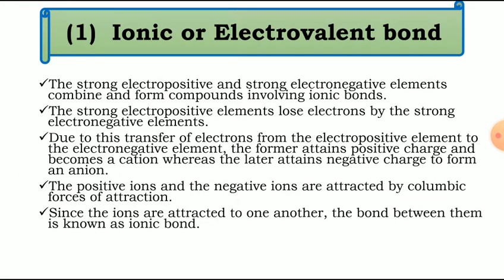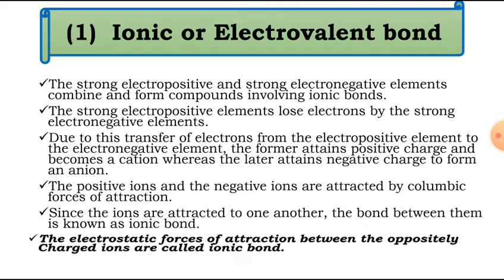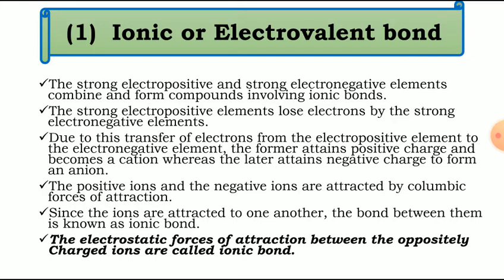Since the ions are attracted to one another, the bond between them is known as what? Ionic bond. Or simply we can say the ionic or electrovalent bond is the electrostatic force of attraction between oppositely charged ions. This is the definition of the ionic or electrovalent bond. I will repeat: the electrostatic forces of attraction between the oppositely charged ions are called an ionic bond.